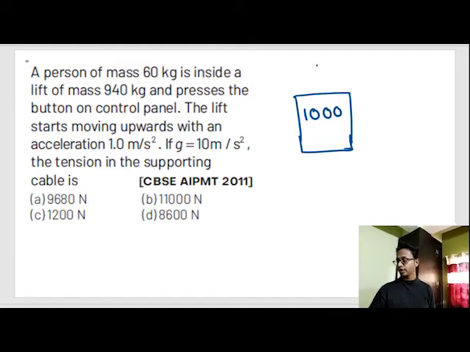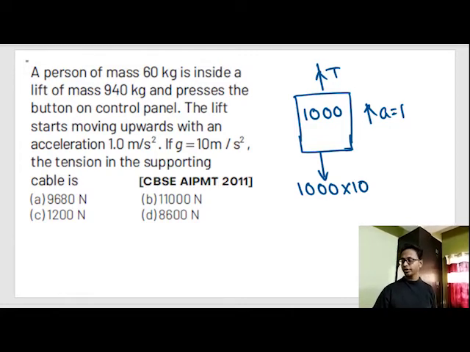Now the lift is being pulled up by a rope, and there is gravity force acting on this lift, 1000 into 10. The lift moves up with an acceleration of 1 meter per second square. Okay. So upward is positive, downward is negative. The question is asking tension.